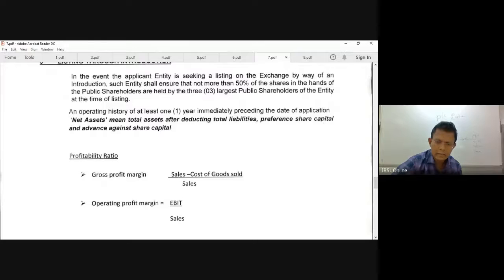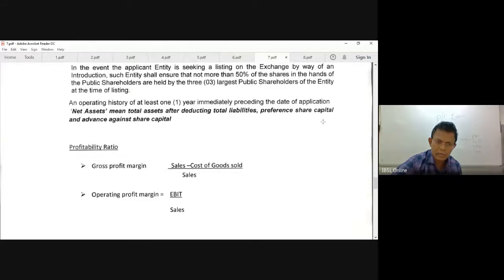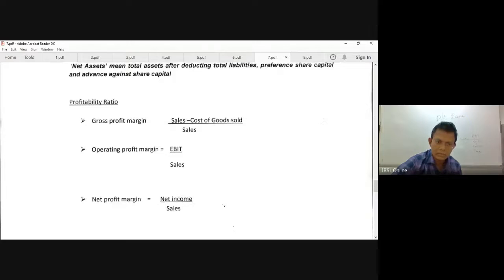These are the ratios, further profitability ratios. You know the accounting, and if you have done accounting, you must have learned this. Only thing is your examiner is not giving any formula to you all. So you have to keep in mind whatever formula you need to apply. Right? These are the investment ratios.